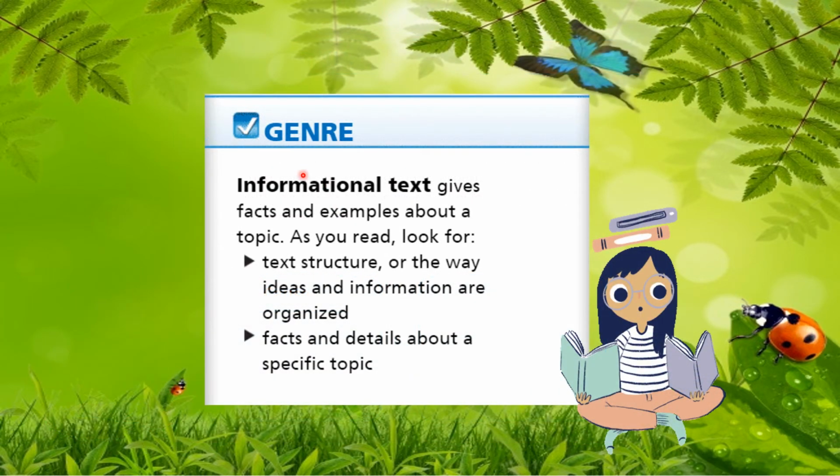Now let's talk about genre. The Quest for the Tree Kangaroo is classified under the informational text genre. Informational text gives facts and examples. It is nonfiction. These are the features of an informational text. First, the text structure, or the way ideas and information are organized, would be in a nonfiction type of organization. So you will see in there photographs, captions, headings, and subheadings, like what we have studied in the previous years. And you also have facts and details about a specific topic.